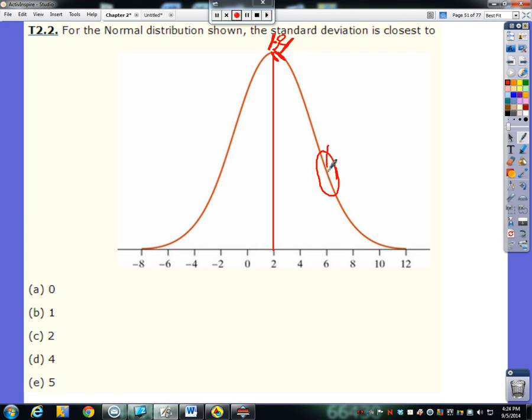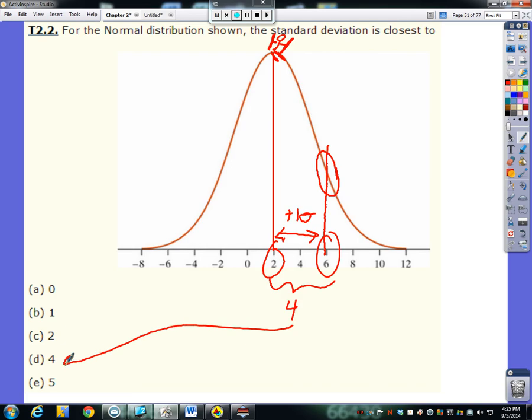And so if we go straight down from there, we're right around 6. So that is how much one standard deviation is worth. And the distance between 2 and 6 would give us a standard deviation of approximately 4.